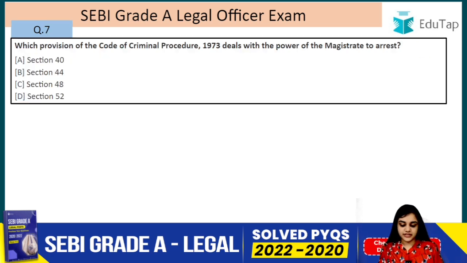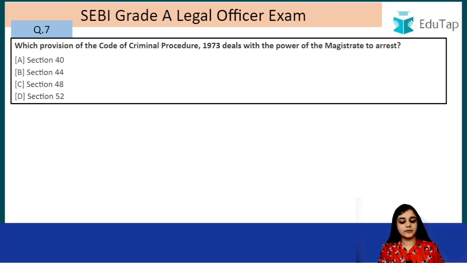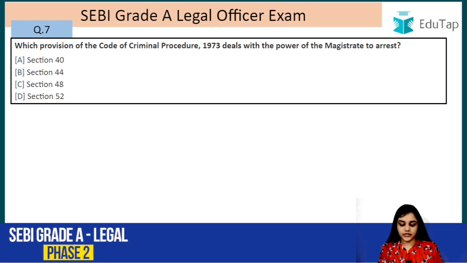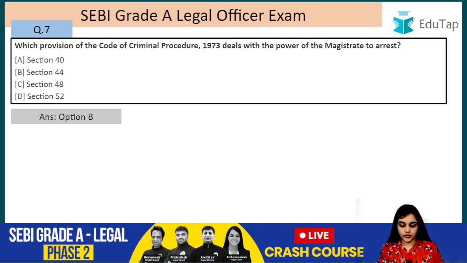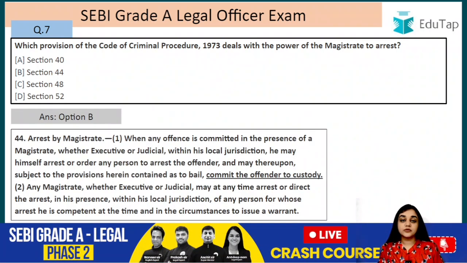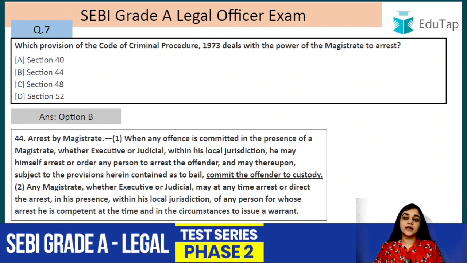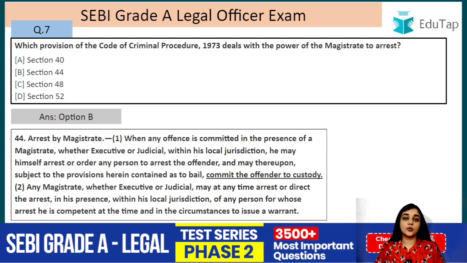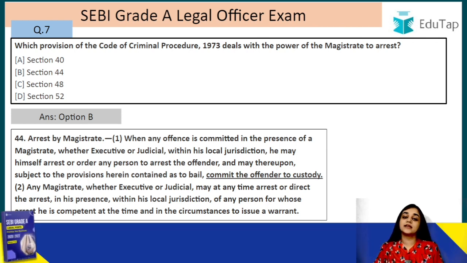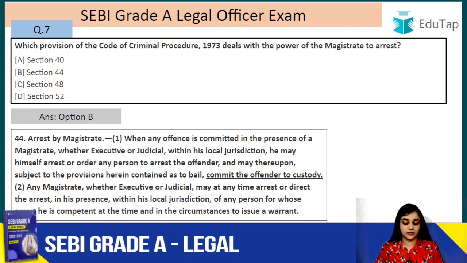Moving on, question number 7. Which provision of the Code of Criminal Procedure 1973 deals with the power of the magistrate to arrest? So the answer is actually section 44, that is option B. Arrest by the magistrate. So here the magistrate is himself arresting a person, right? And there are two different situations. The one is he sees the offence himself, he sees that person committing that offence, and the second one is he gets information from any other person.